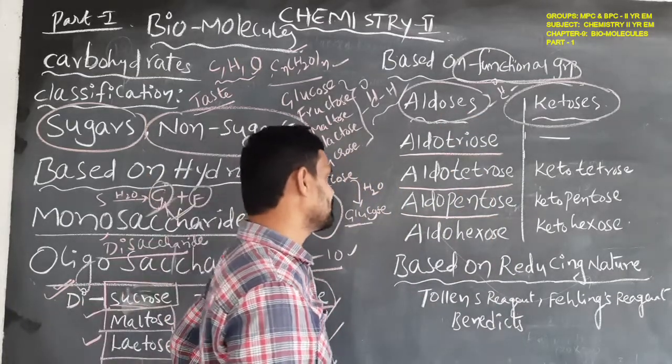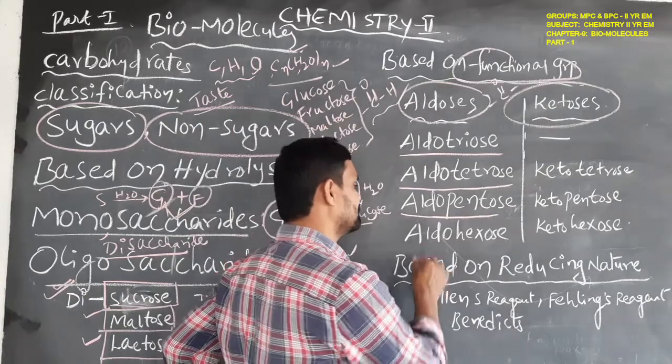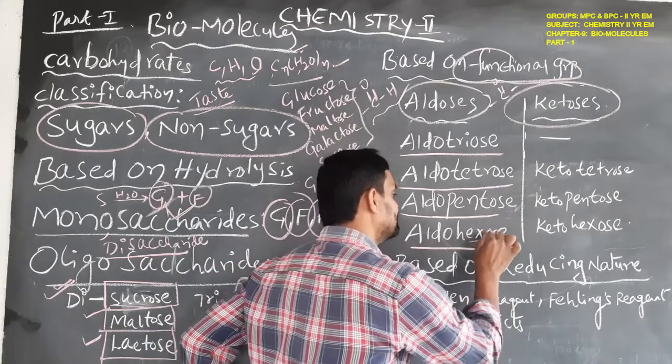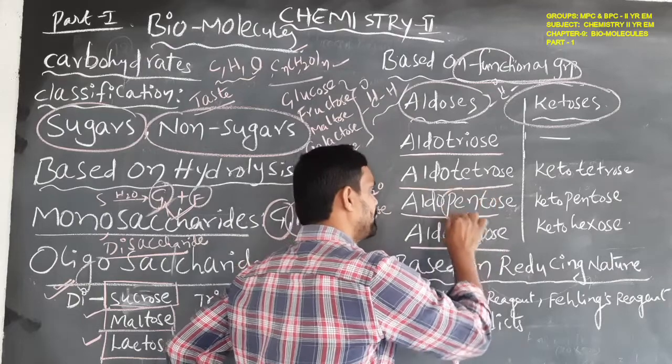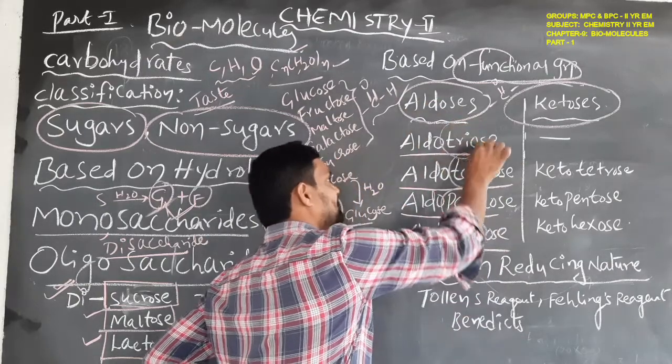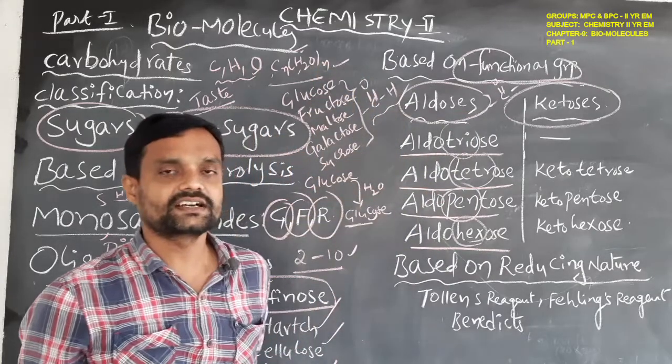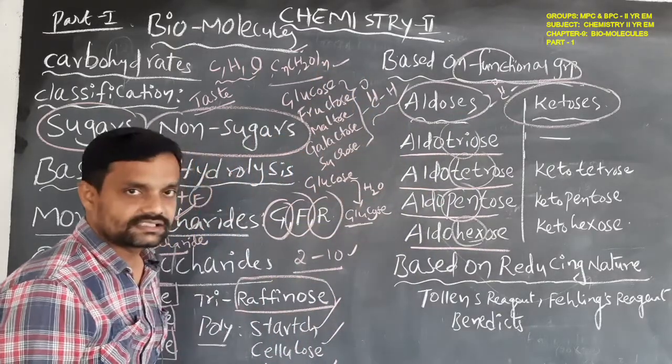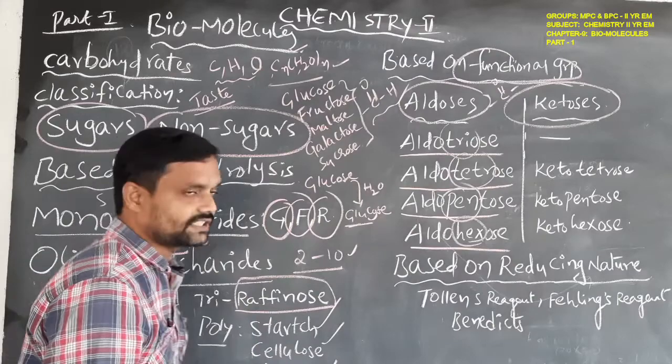If 6 carbon atoms, aldohexose. These are the aldoses.